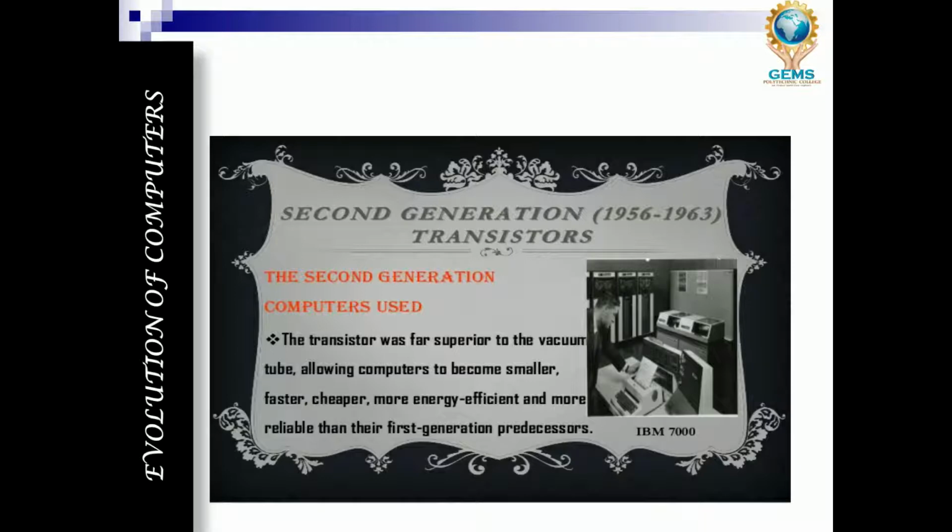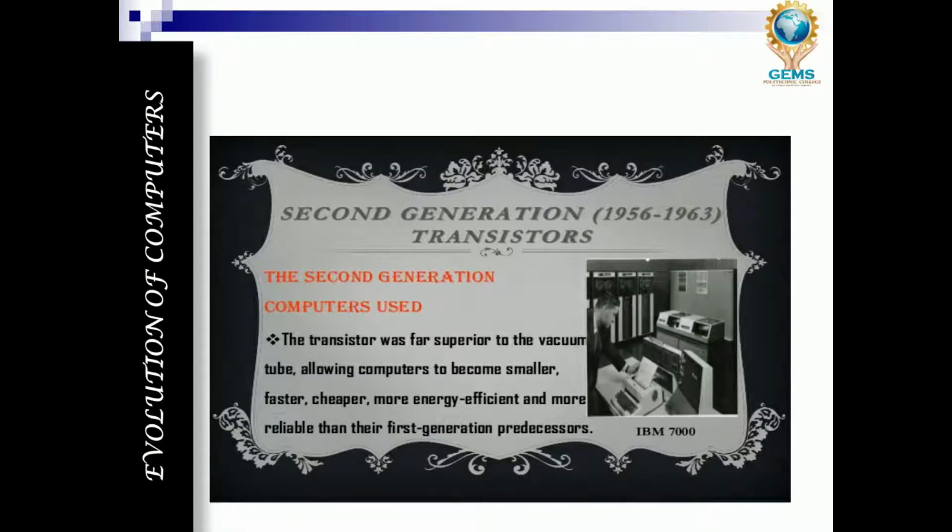A transistor is far superior to the vacuum tube, allowing computers to become smaller, faster, cheaper, more energy efficient, and more reliable than their first generation processors. So I already said that in first generation computers, vacuum tubes were used. But in second generation computers, transistors and at the same time ICs, integrated circuits.